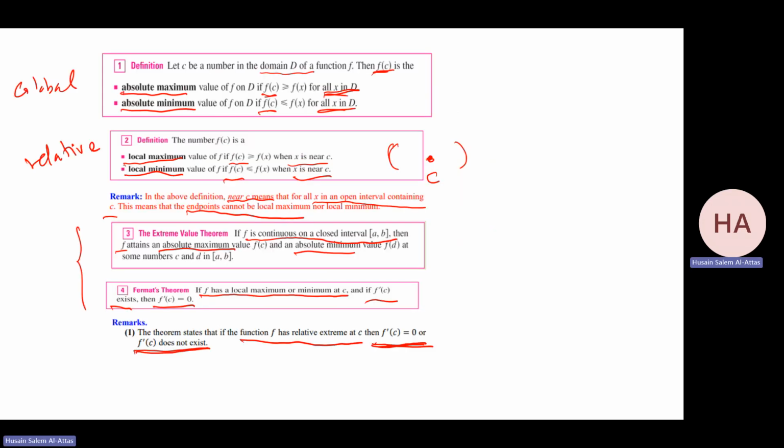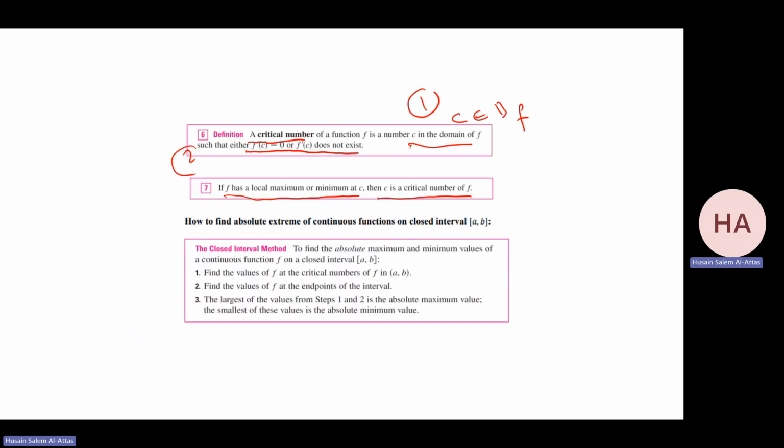Then we said if f is continuous on a closed interval, then it has an absolute maximum and absolute minimum. This is the way to find them for a continuous function on a closed interval. First, we find the critical numbers. Then we find f at the critical numbers. We find f at the endpoints, which are a and b. And then the largest will be the absolute maximum, and the smallest will be the absolute minimum. Let us do examples.